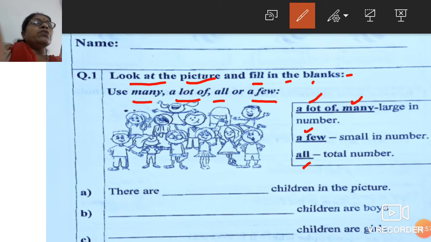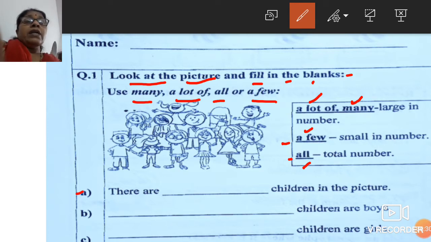Now let me explain the meaning first. A lot of and many mean large in number. A few means small in number. And all means the total number we are talking about. Everybody, have you understood? Let us begin now. According to this photograph, the students who are standing, the sentences are given and we have to observe them carefully and then select the correct word.